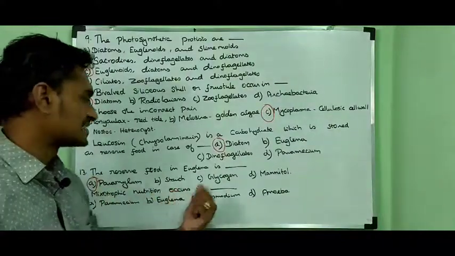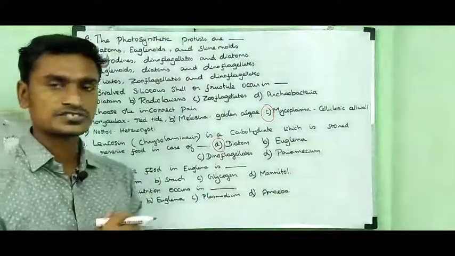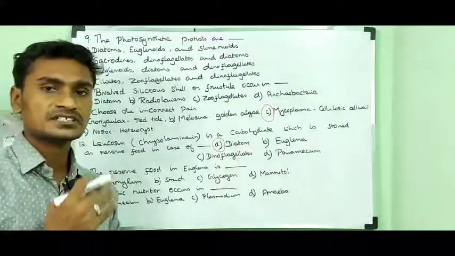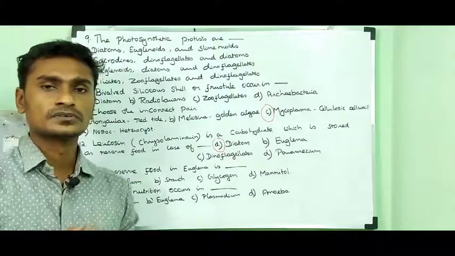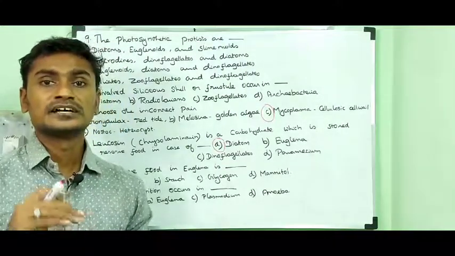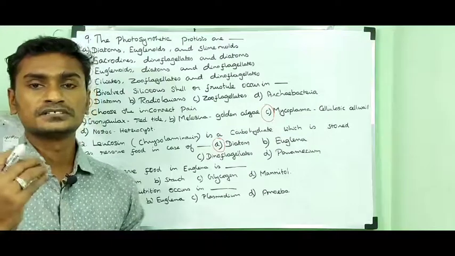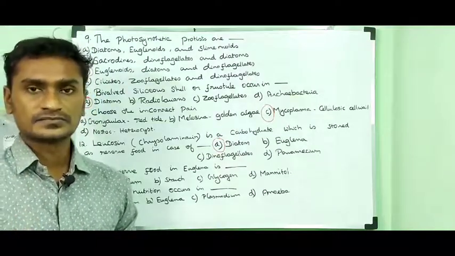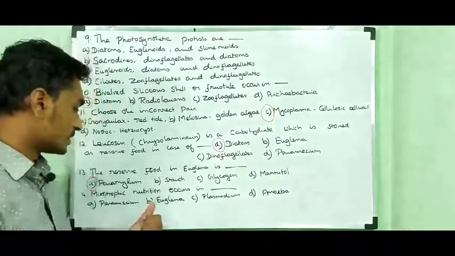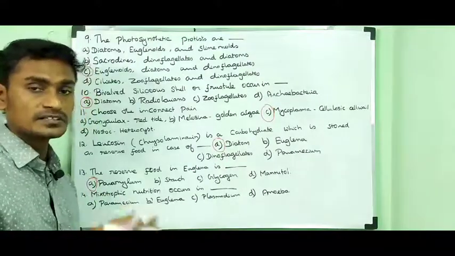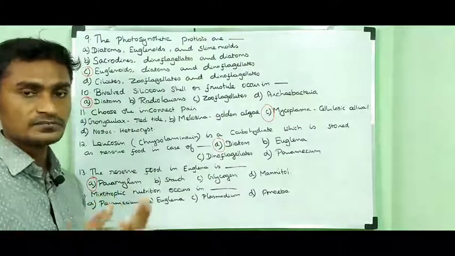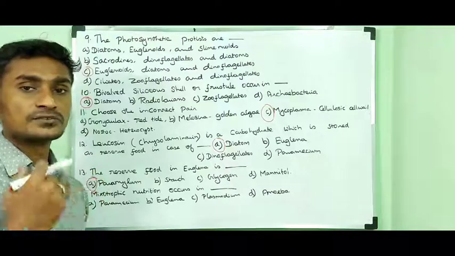Mixotrophic nutrition occurs in dash. What is called mixotrophic nutrition? In Euglena, it contains photosynthetic pigment, so it can prepare its own food. In the absence of light, it can act like an animal. That means it absorbs nutrition from other organisms, so it changes its mode of nutrition into heterotrophic.